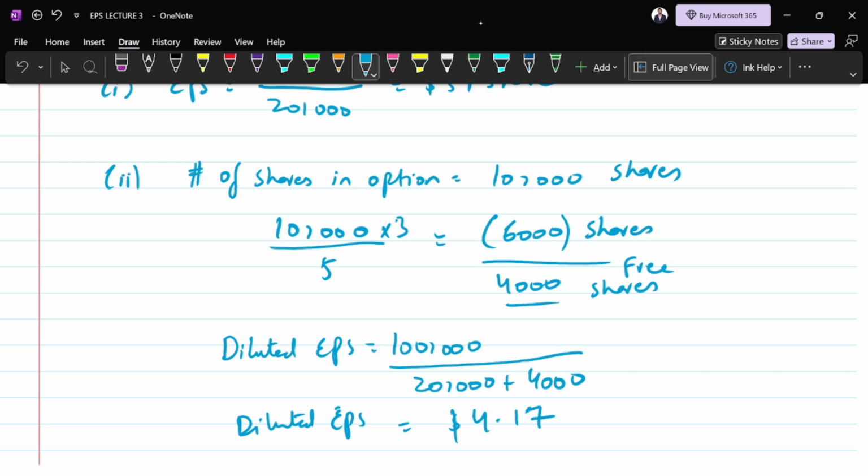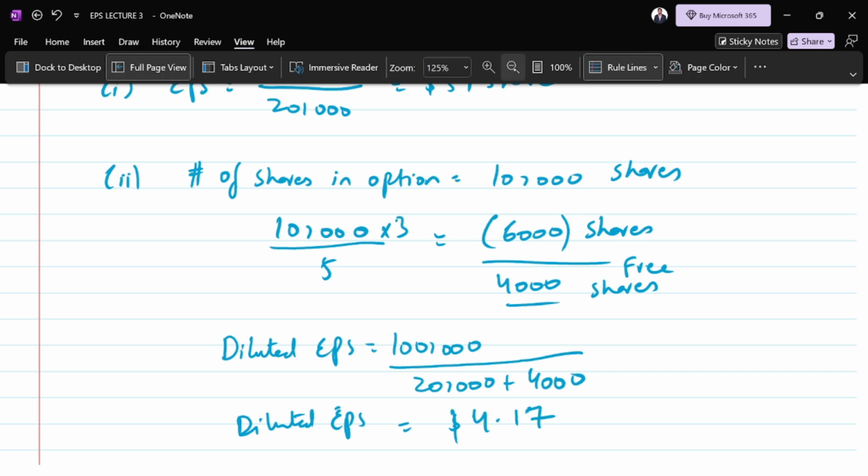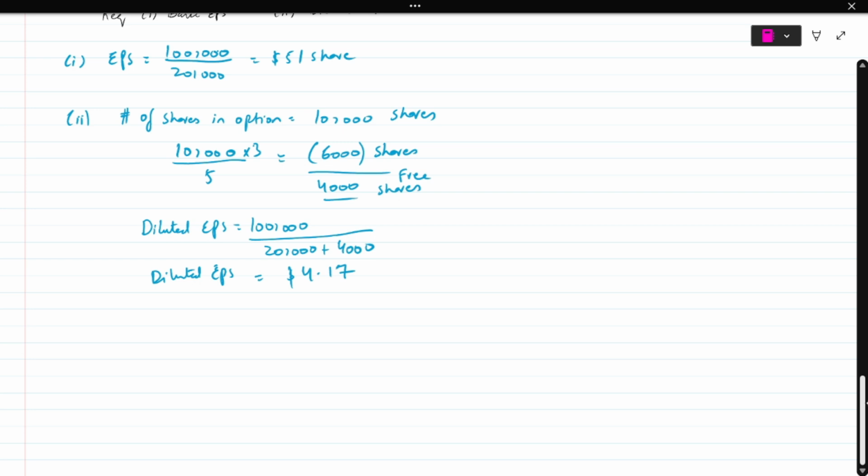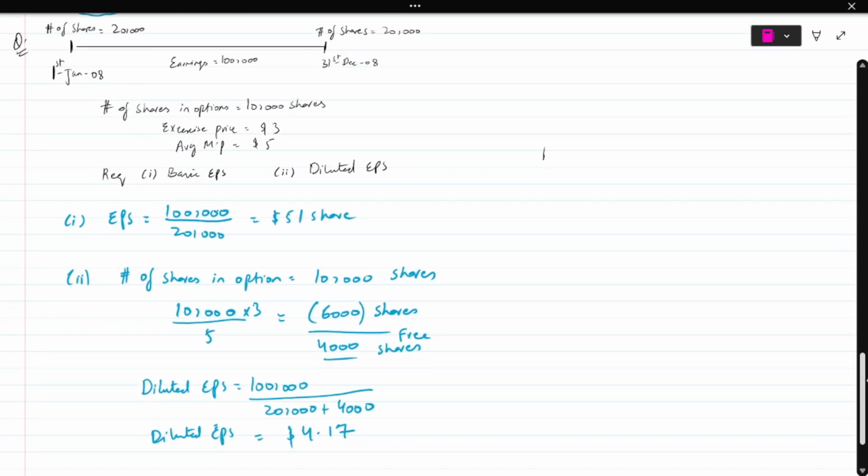So this is the overall question. This is the overall working. I'm going to zoom out again. You can have a complete look at the question and the solution. Copy it down if you want to.